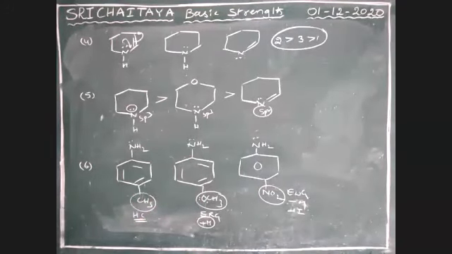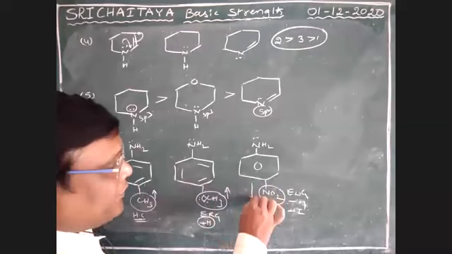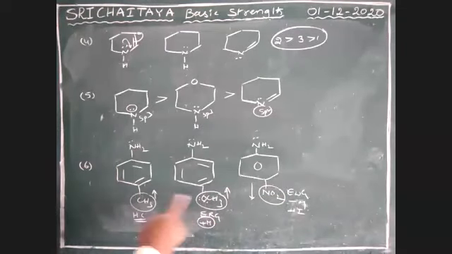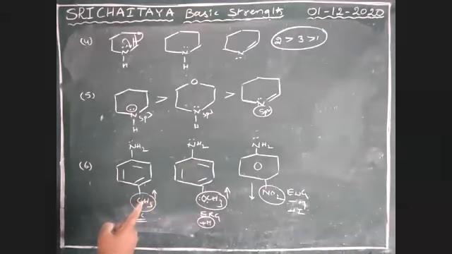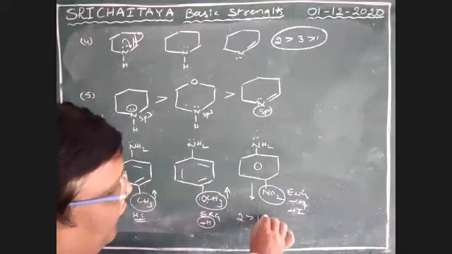It has donating tendency, and it has withdrawing tendency. Among these two, plus M dominates hyperconjugation. This is more donating tendency, this one less donating tendency. Therefore, 2 greater than 1 greater than 3.